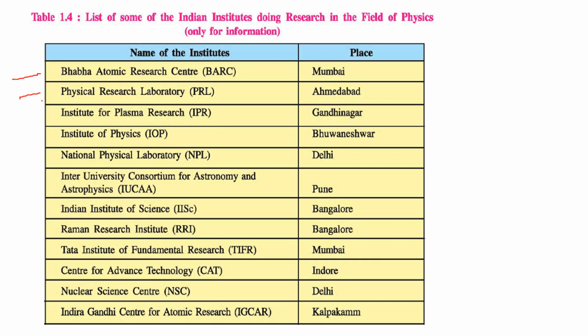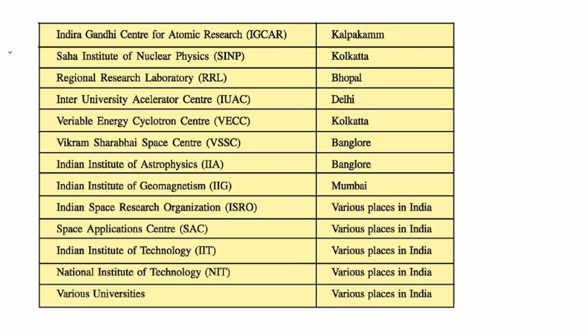BARC, Bhabha Atomic Research Center, PRL, Physical Research Laboratory, the IPR, Institute of Plasma Research, Institute of Physics IOP, NPL, National Physical Laboratory, IUCAA, Inter-University Centre for Astronomy and Astrophysics, Indian Institute of Science, Raman Research Institute, Tata Institute of Fundamental Research TIFR, the Center for Advanced Technology CAT, the Nuclear Science Center NSC, Indira Gandhi Center for Atomic Research IGCAR, then Saha Institute of Nuclear Physics, Regional Research Laboratory, Inter-University Accelerator Center,